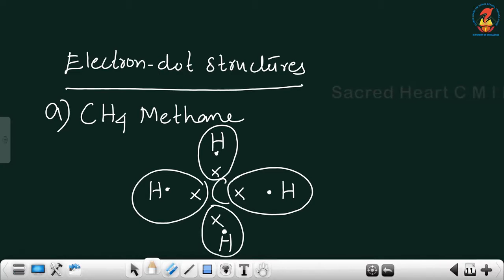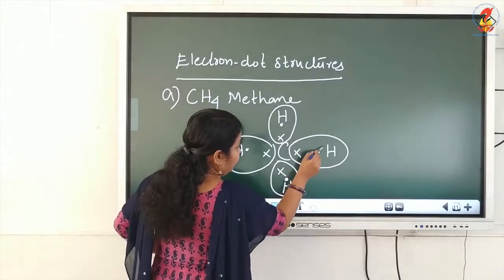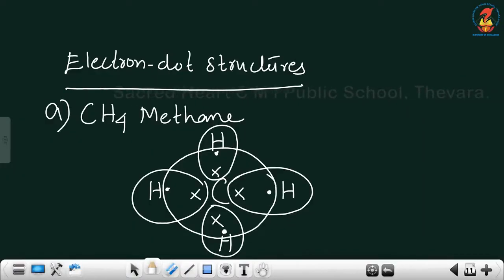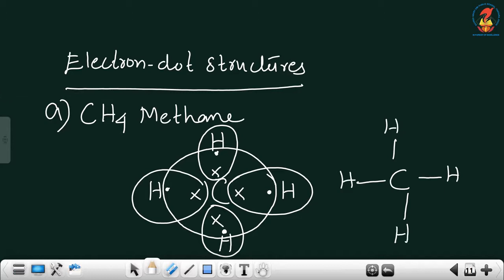Take the middle carbon atom. It already has its own 4 electrons. Then it takes 1 electron each from the surrounding hydrogen atoms, making the total number of electrons in its circle 8. 4 plus 4 making it 8. So what is its structure? Everywhere the nature of the bond is single bond. Only 1 pair of electrons is shared on all the sides, making it all single bonds. So this is the electron dot structure of methane.